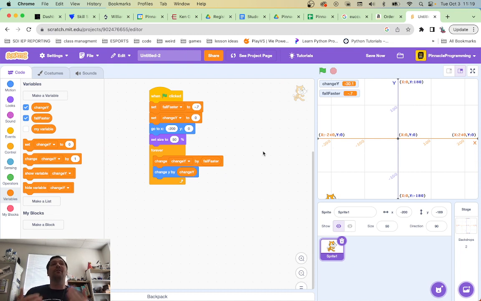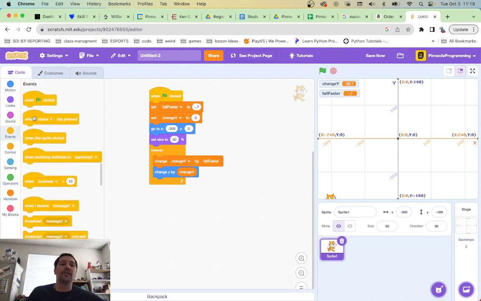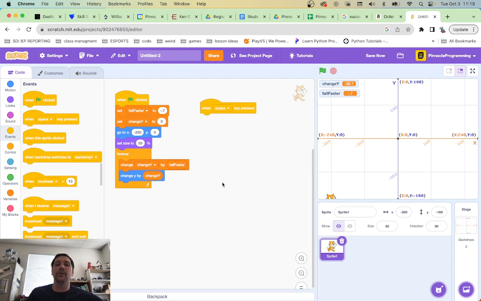So now we've got it falling. What we need to have now is the space bar. We need to make the little cat come back up, right? So now let's go back into our motion. Well, let's go into our events. When the space key is pressed, what should we do? We should just make the Y value, right?